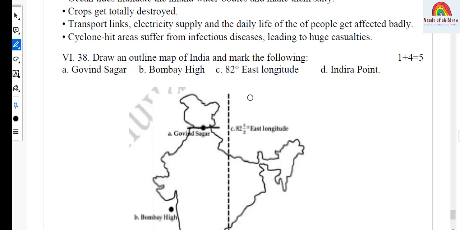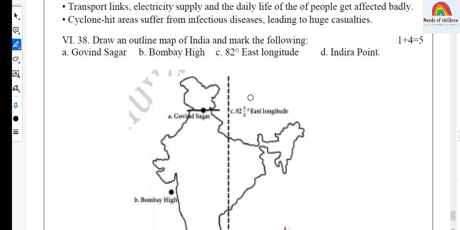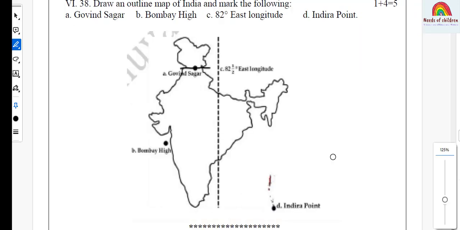The last main one is a skill based question, the map. Draw an outline map of India and mark the following. Among that, 4 places have been given. Let's move on to the first one, Govinda Sagar. Govinda Sagar is located in the Bhakra Nangal Multipurpose River Valley Project. So this is the place asked from Geography, India, Water Resources.